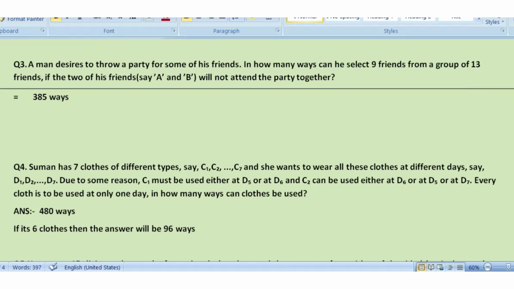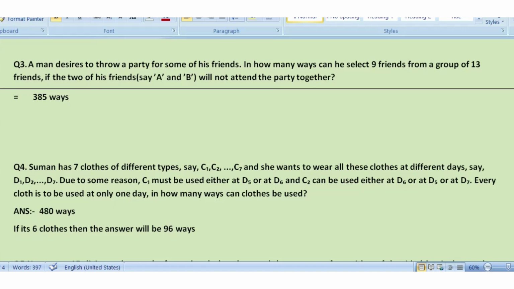In question number 4, Suman has 7 clothes of different types. So if 7 clothes is given, the answer will be 480 ways. If you want the detailed solution, you may go and check our Telegram channel. Still, if you want to solve for your value, you may drop it in the comment section. If I get time, I'll solve it. If 6 clothes is given, the answer will be 96 ways.